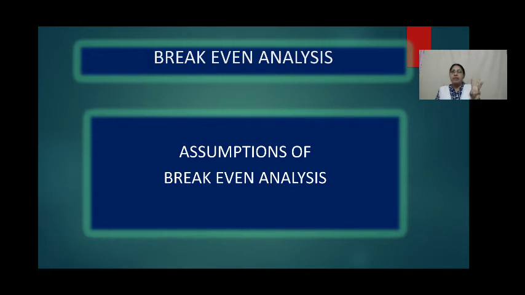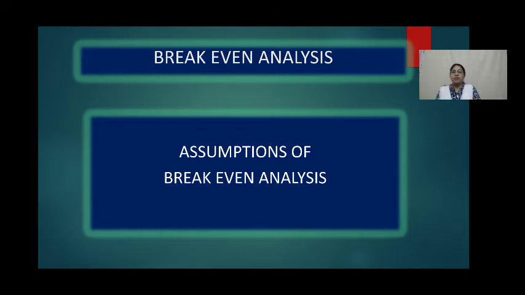The third assumption is that the selling price per unit remains unchanged or constant at all levels of output. The fourth assumption is that variable cost per unit is constant, whereas total variable cost varies in proportion to production.